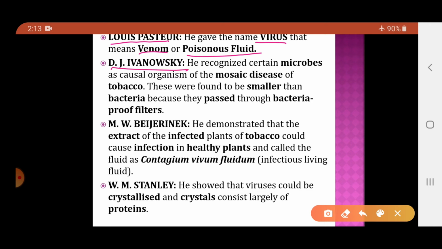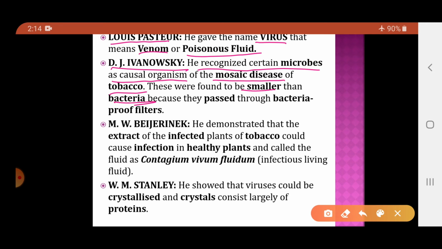D.J. Ivanovsky recognized certain microbes as the causal organism for the mosaic disease of tobacco. In tobacco, the mosaic disease occurs, which is called the tobacco mosaic disease, and he observed certain microbes which were responsible for causing this disease. He found that these organisms which cause the mosaic disease in tobacco were smaller than bacteria. Their sizes are very small.